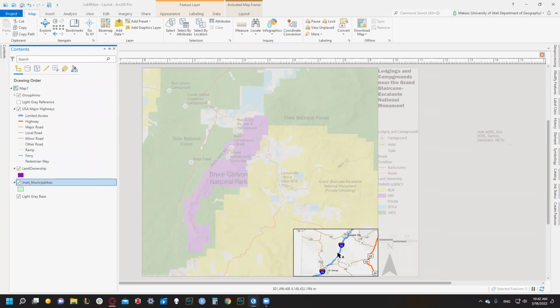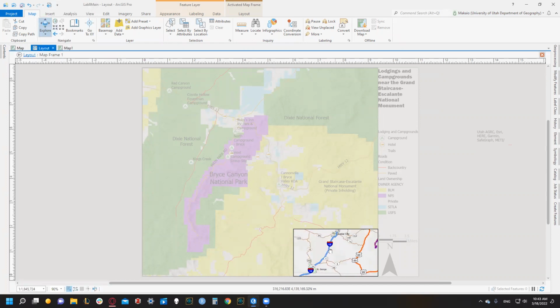And okay, we can see Cedar City, St. George. Let's make sure we've got the Explore tool selected. And we're gonna click and drag this map over a little bit. Dang, I like that actually. So we've got Cedar City, we've got St. George, we have our purple polygon right here. Or do we need to turn off any of the, we turned off the reference element, didn't we?